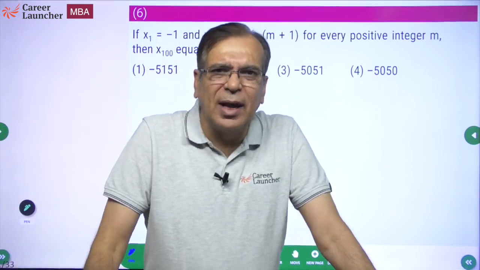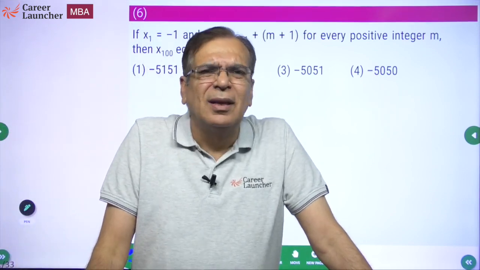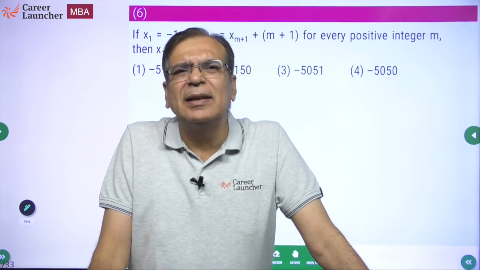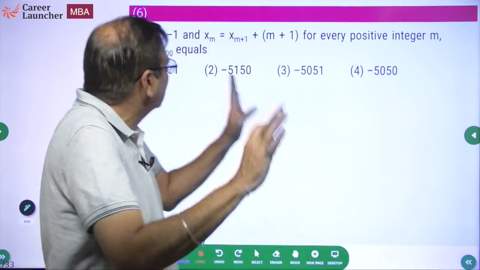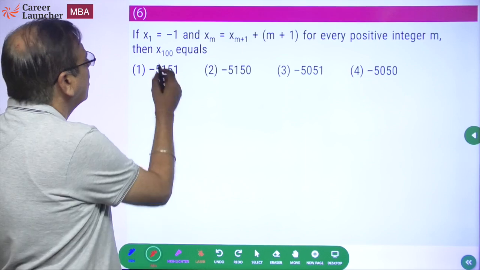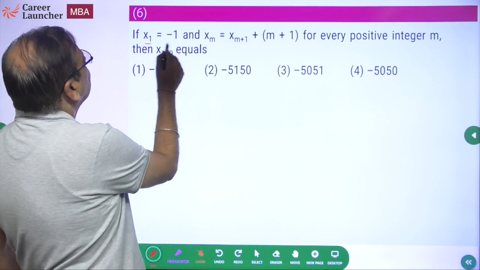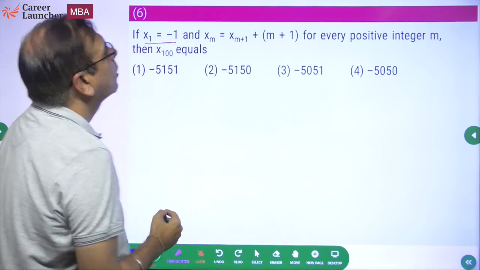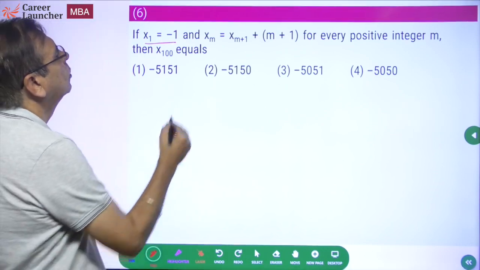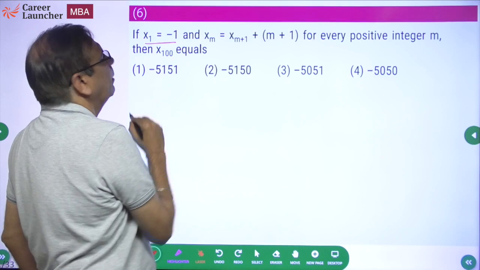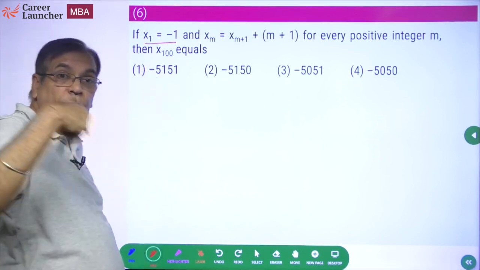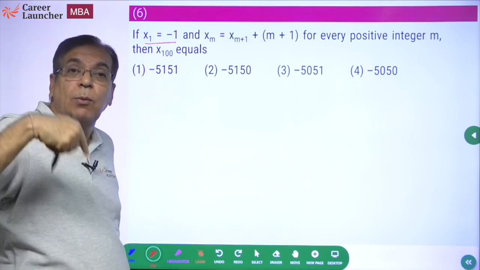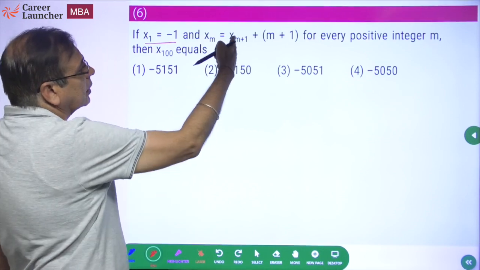Pattern. These are questions in which we will use patterns. Write down the terms, identify the pattern, mark the answer. These are very good questions. Okay, so what do we have here? x1 is minus 1. xm equal to xm plus 1 plus m for every positive integer m, then what is x100 equal to? Well, I don't want xm, I want xm plus 1, because if I have x1, I want to find x2. After I find x2, I want to find x3. So I don't want this equation in this form.